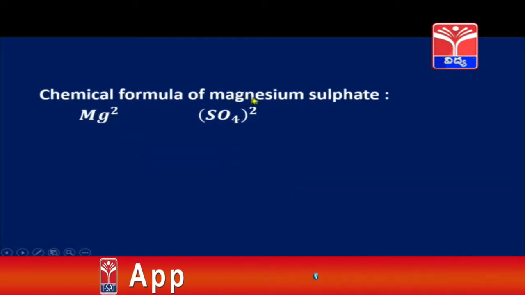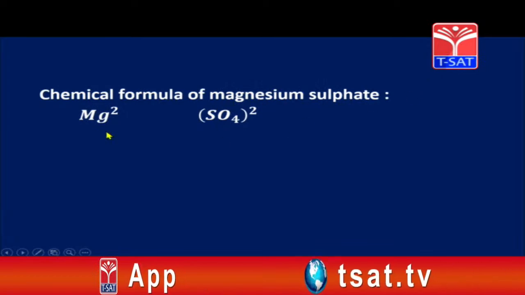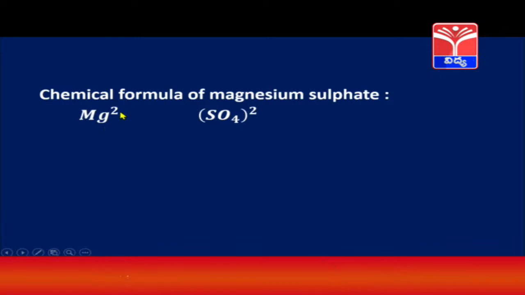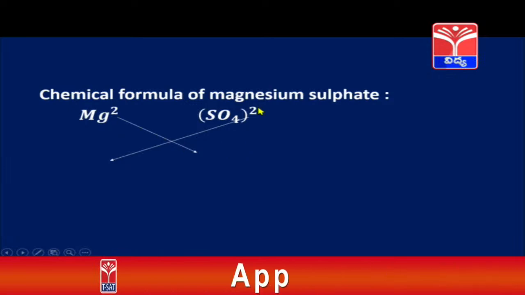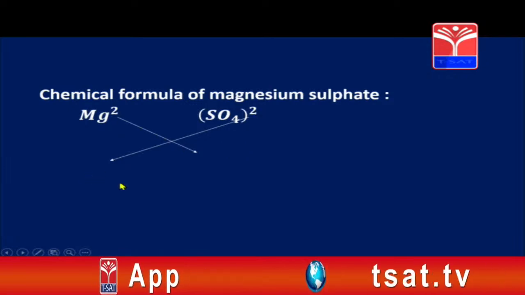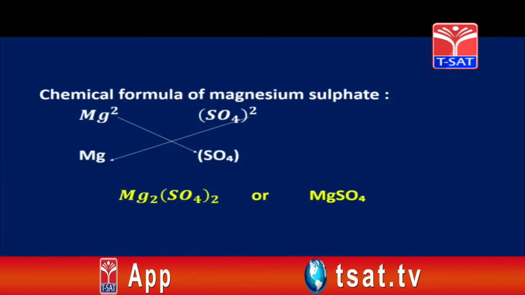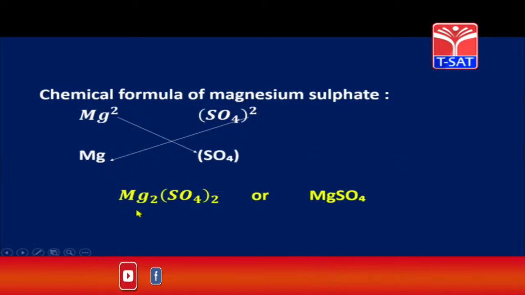We will write a formula for magnesium sulphate. We have written the symbol of magnesium with its net charge and symbol of sulphate with its net charge. Applying criss-cross, magnesium 2 comes to sulphate side. Similarly, the sulphate 2 comes to the magnesium side. We will write the formula as Mg2. See, this 2 will be beside Mg, so it will become Mg2SO4 2.